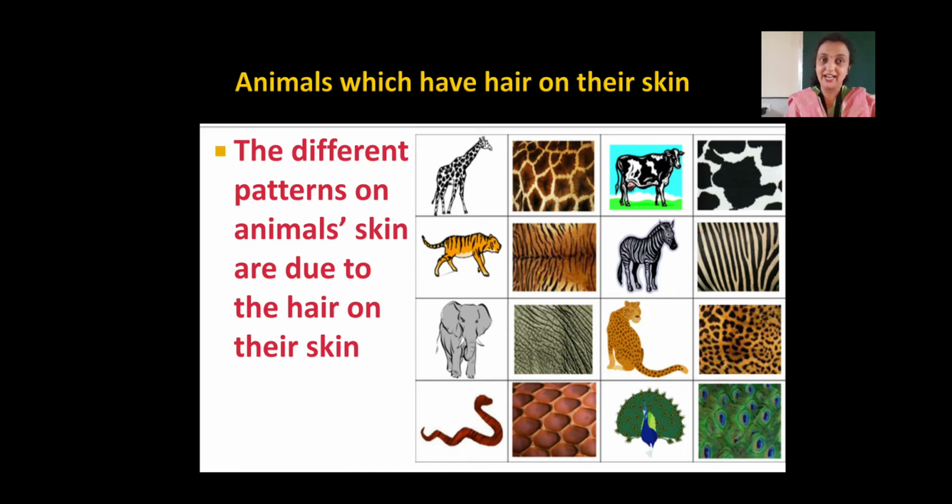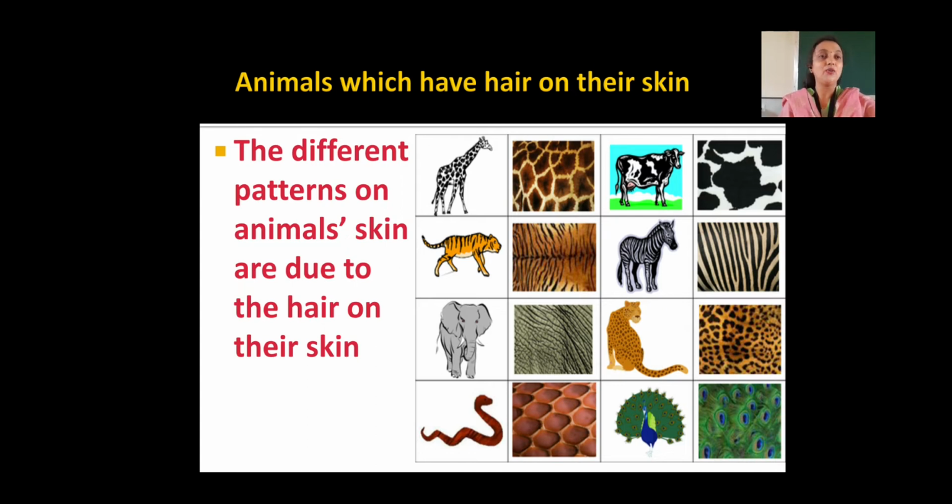So first pic you can see we have shown you giraffe. We have also shown you the skin of giraffe. You can see how is the pattern of giraffe skin. Then we have shown you here tiger. Tiger hair are present on tiger's body. So see the pattern, see the skin structure. Now we can see elephant here in the slide. You can see the skin of elephant which is shown in the picture, and you can see small tiny hairs are present on any elephant skin. Then we have shown you snake. You can see snake has a pattern on its body and it has a scaly skin, right?